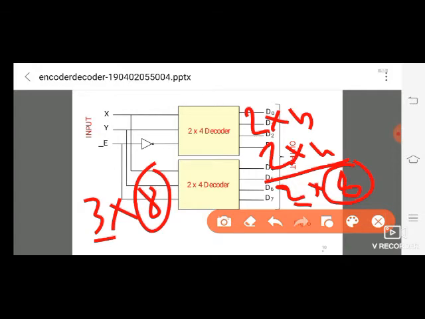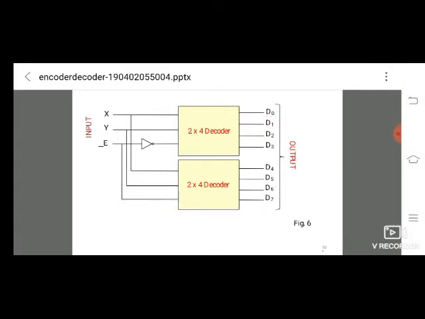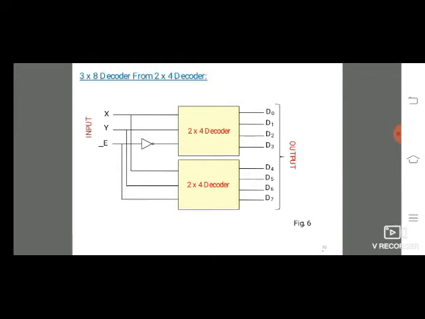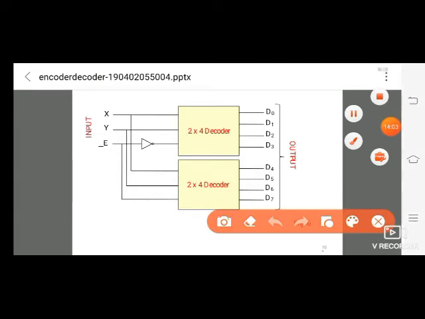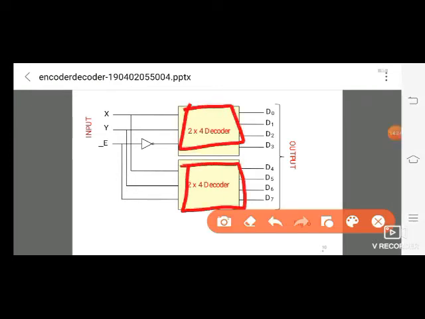So again we are using the enable pin. I already discussed before starting the section that the encoder and decoder have an enable input. Based on that enable input, we are connecting both enable inputs. We should observe this clearly first. I have designed the circuit diagram. This is the first 2 to 4 decoder, and this is the second 2 to 4 decoder.